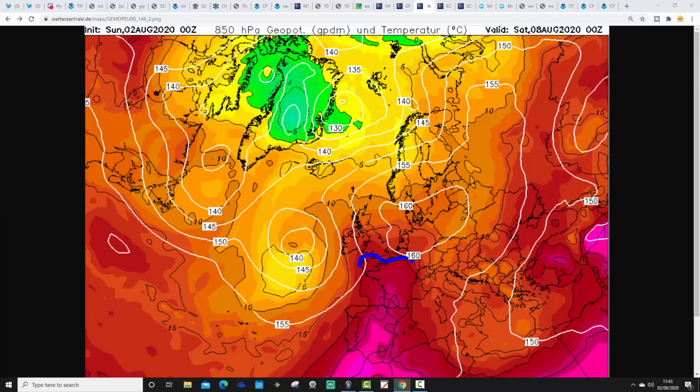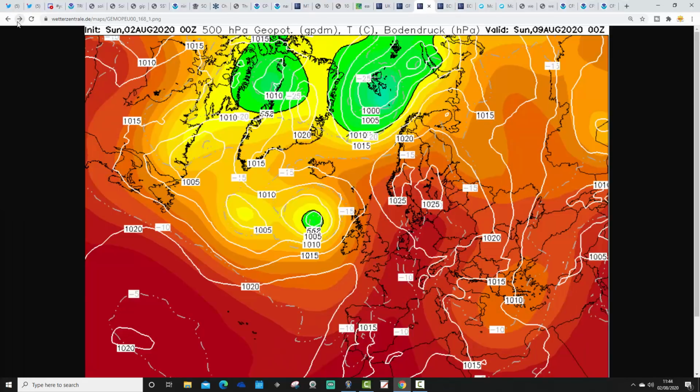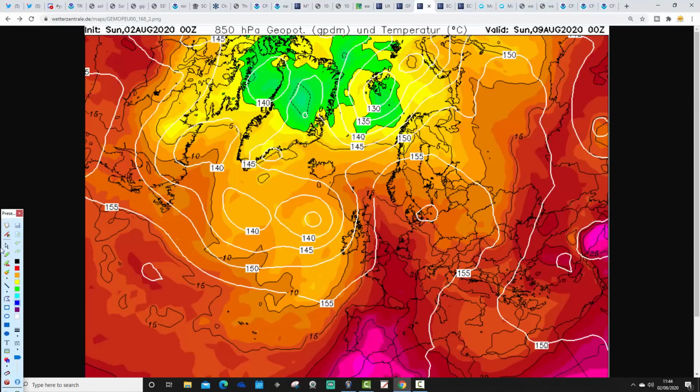The plus 20 Celsius isotherm is moving northwards from France on Saturday, and then the GEM takes that further northwards into Sunday. There is the plus 20 Celsius isotherm across many eastern parts of the country again on Sunday. So the GEM for next Saturday afternoon will probably be comparable to what's just gone before on Friday, with temperatures going in towards the upper 30s Celsius.